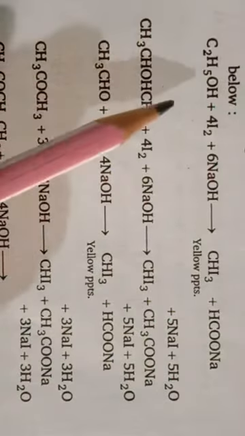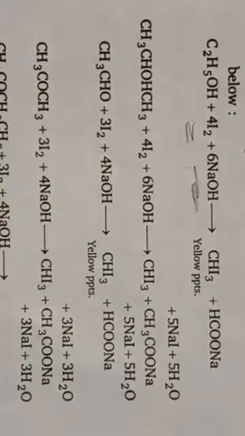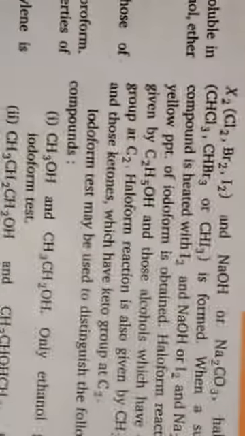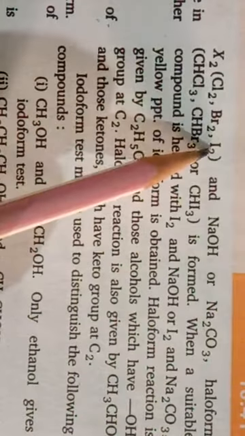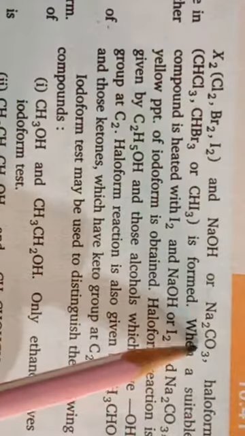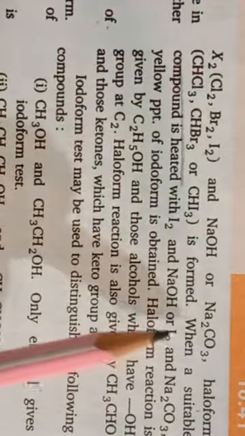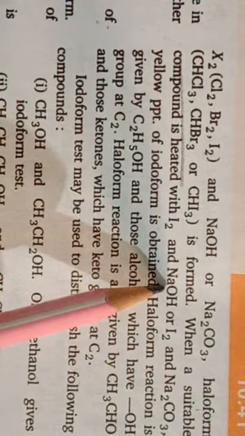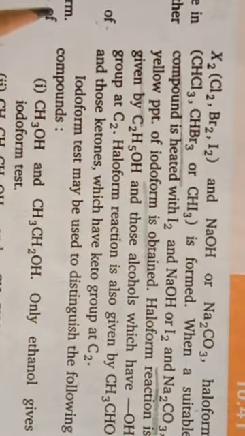Iodoform can be formed with the help of iodine and sodium hydroxide. When chlorine, bromine or iodine reacts with sodium hydroxide or sodium carbonate, haloforms are formed. When a suitable compound is heated with iodine and sodium hydroxide or iodine and sodium carbonate, a yellow precipitate of iodoform is obtained.